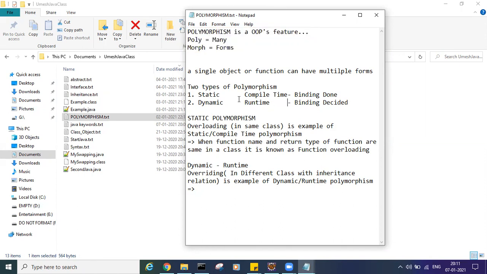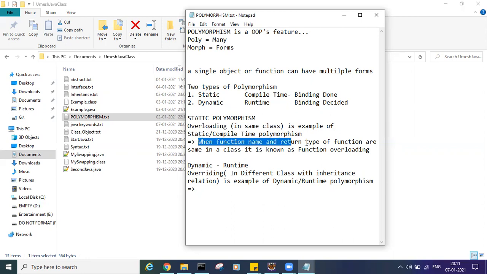Compile time is required by default. It is called to that function only, not any other. But runtime may call that function or the copy of that function. It is dynamic polymorphism, or we can say runtime polymorphism. Static polymorphism means compile time polymorphism. Static polymorphism is possible in the same class only.